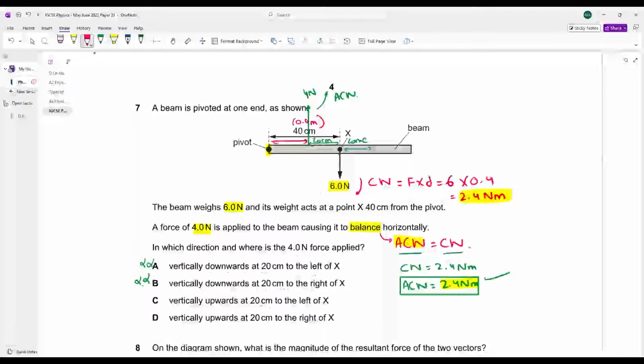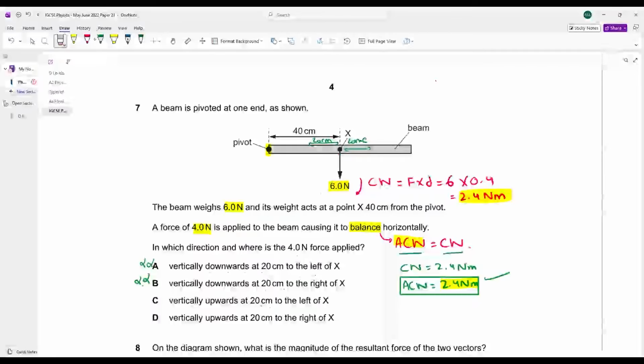Pivot से लेकर force तक का distance क्या हो जाएगा? 20 सेंटीमीटर, because total distance क्या है? 40 सेंटीमीटर। 40 में से ये 20 माइनस कर दिया, this is the remaining 20. This is 0.2 meters. Can you calculate the anti-clockwise moment? 4 into 0.2, that is roughly 0.8 न्यूटन मीटर। हमें 0.8 न्यूटन मीटर का एंटी क्लॉकवाइज नहीं चाहिए। We need an anti-clockwise moment of how much? We need an anti-clockwise moment of 2.4 Newton meter.